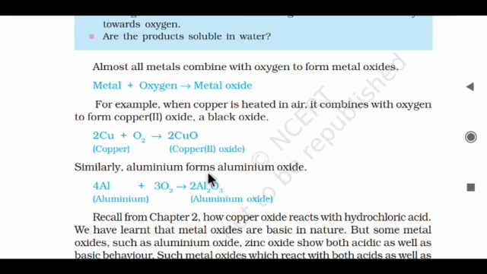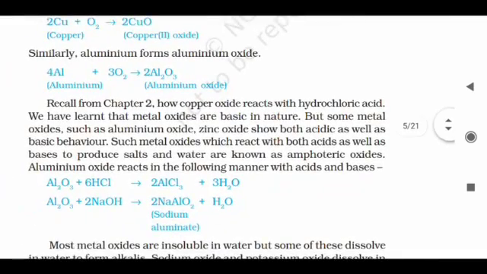Similarly, aluminium forms aluminium oxide: 4Al gives 2Al2O3. Exactly like this, sodium oxide, zinc oxide and magnesium oxide are formed after burning the metals in air. Recall from Chapter 2 how copper oxide reacts with hydrochloric acid.